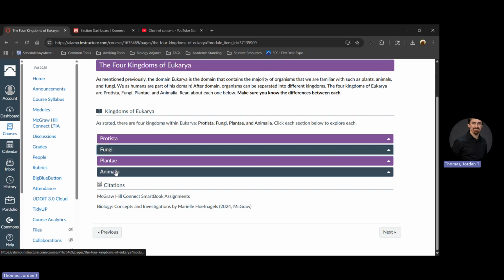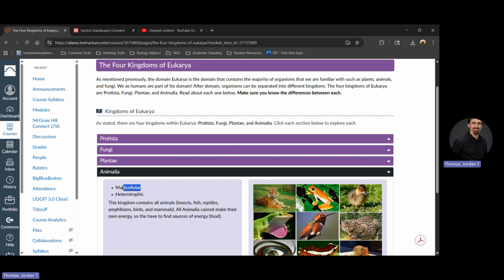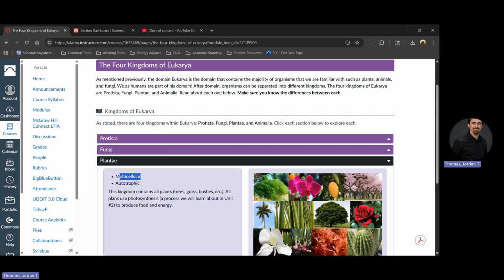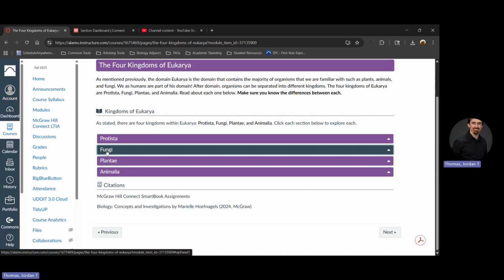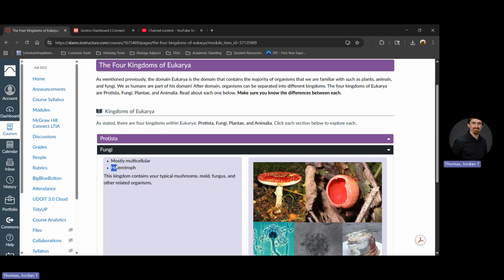So again, to recap with these three kingdoms so far. Animalia, they are multicellular, they are heterotrophic. They have to gather food. Plantae are also multicellular, and they're autotrophic. They can produce their own food, they can produce their own energy using sunlight, using photosynthesis. And fungi, mostly multicellular. There are unicellular, one cell fungi, such as yeast. And they're also heterotrophic. They have to gather food.